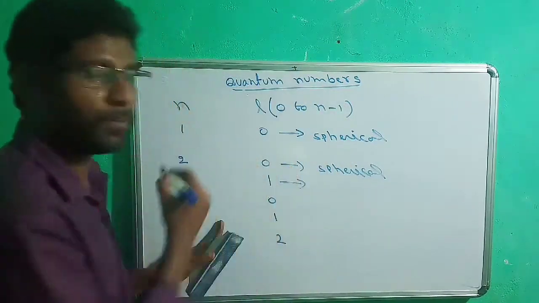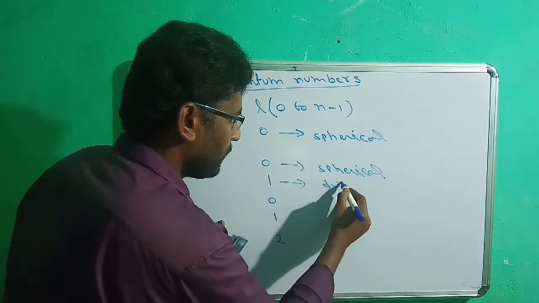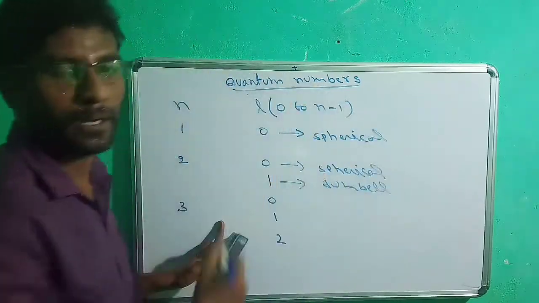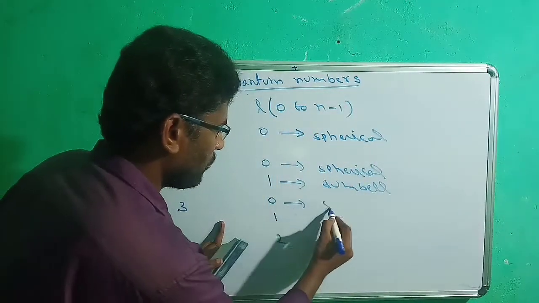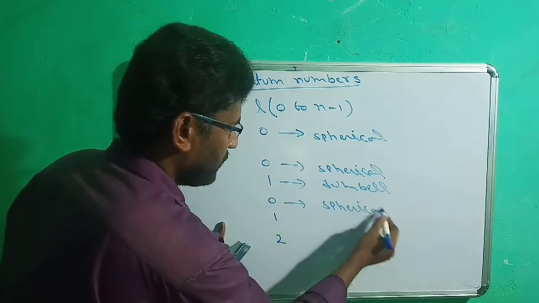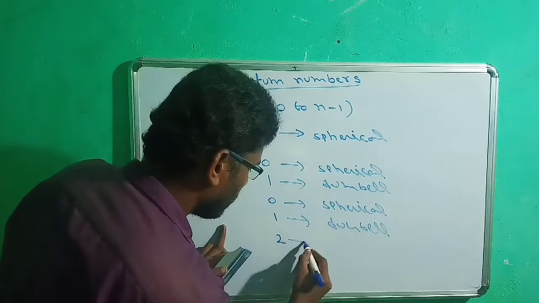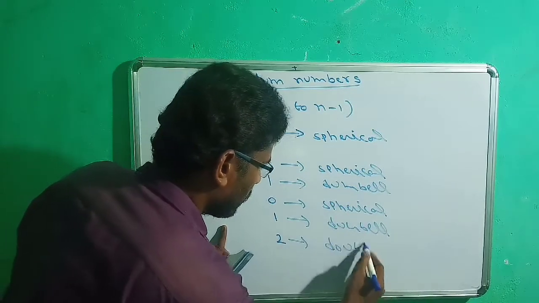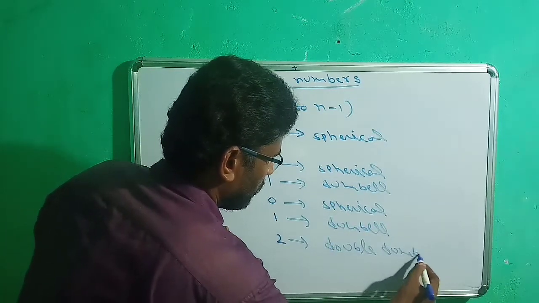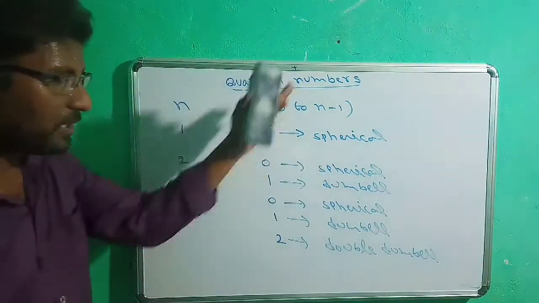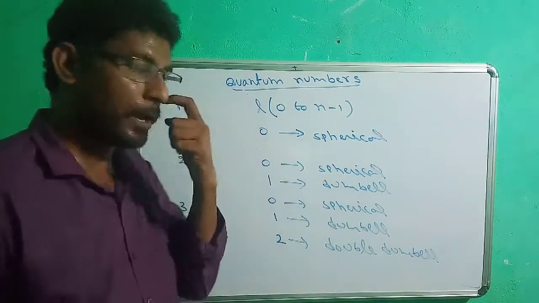If the L value is equal to 1, the shape must be dumbbell. Yeah, this is 0, first must be spherical, 1 must be dumbbell, and 2 must be double dumbbell. So these are the shapes of a subshell, by knowing the value of L.